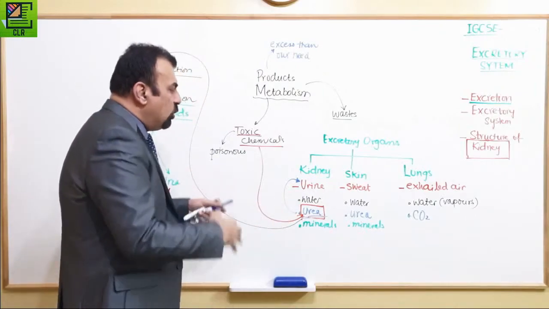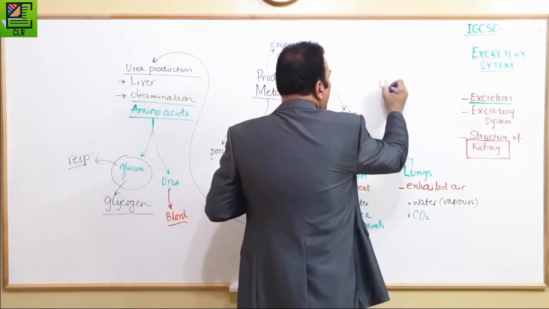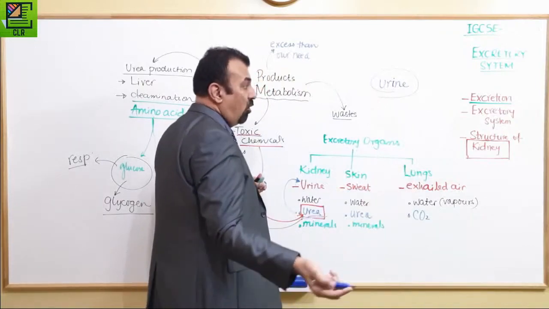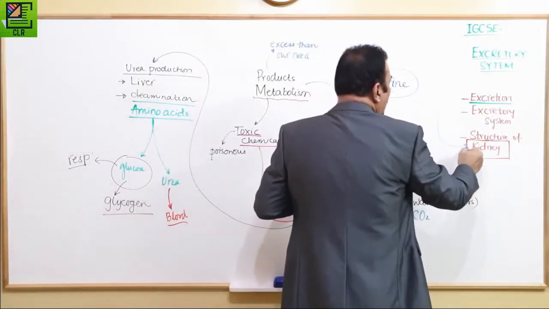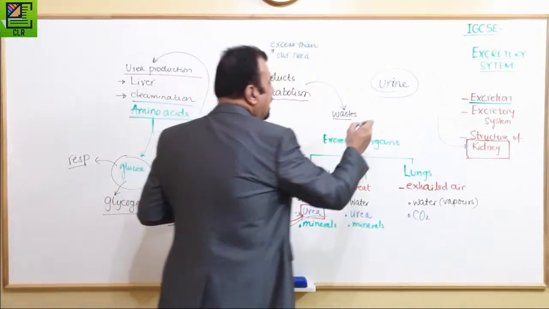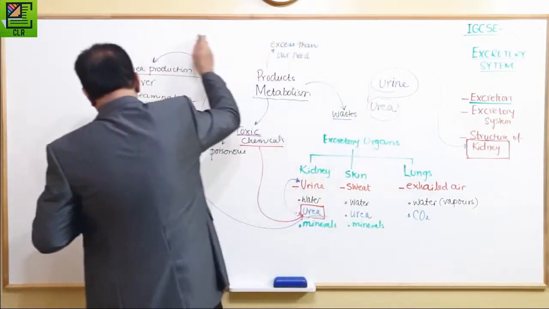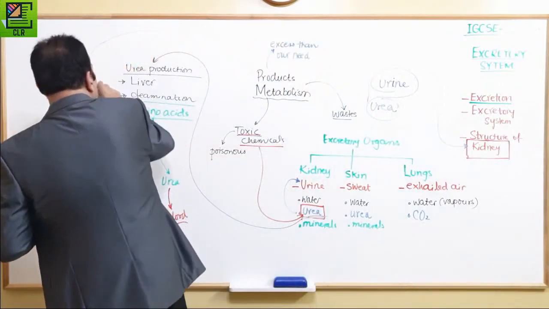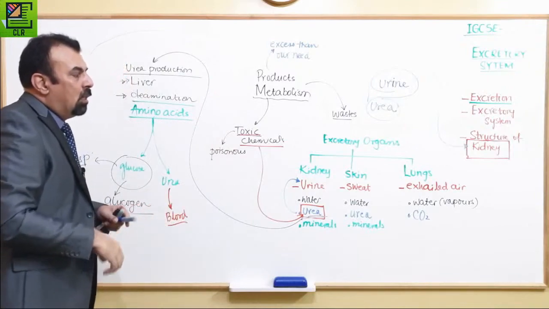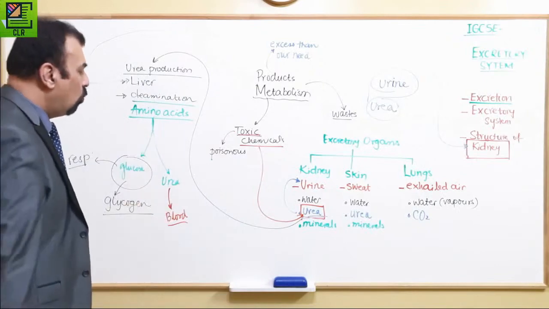If the word in the question is urine, in which organ is urine produced? Yes, urine is produced in the kidney. But if they ask in which organ the urea is produced, then it is produced in our liver. Production of urea in the liver, this is all we need to know.